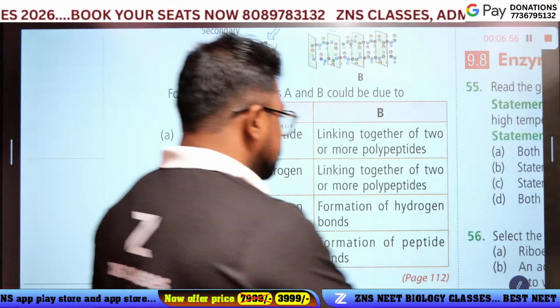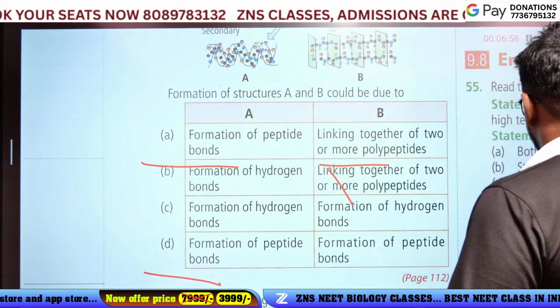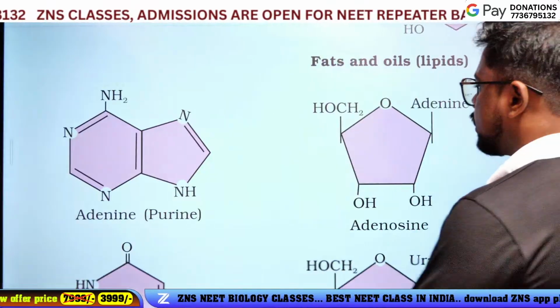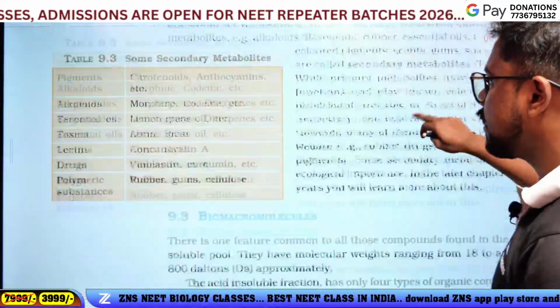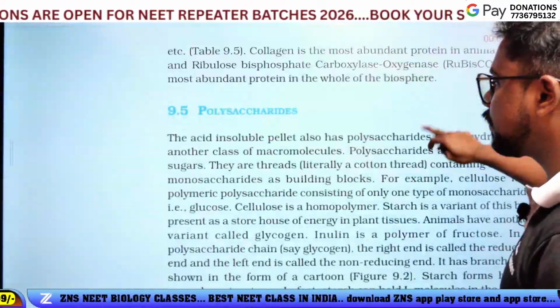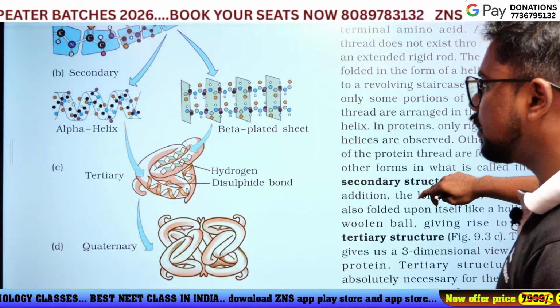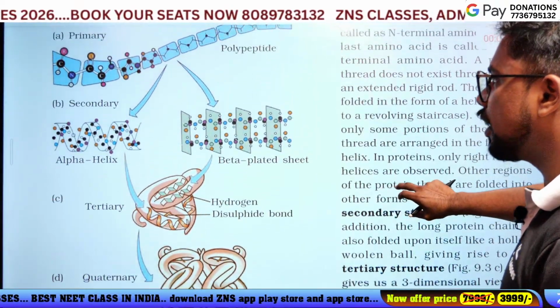I'm just going to our NCERT, okay? NCERT figure. Where is the figure? Look here, guys.